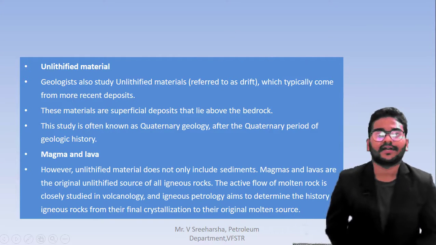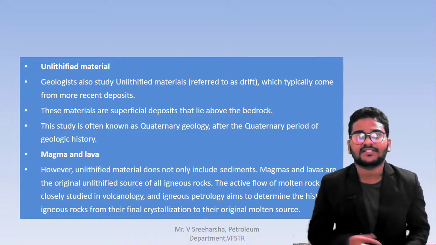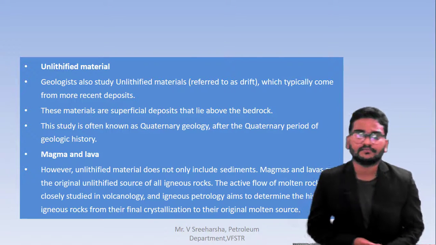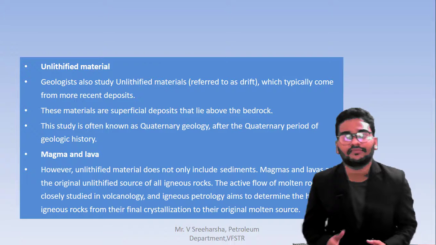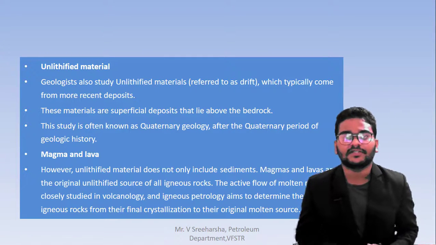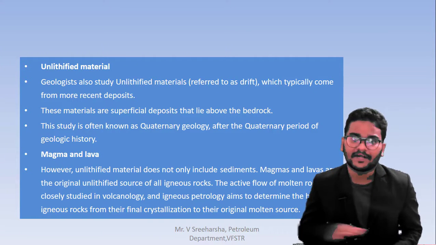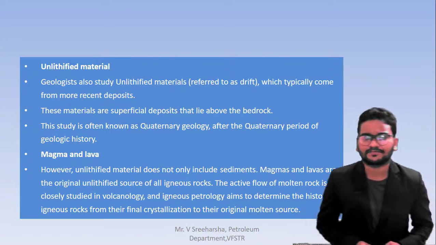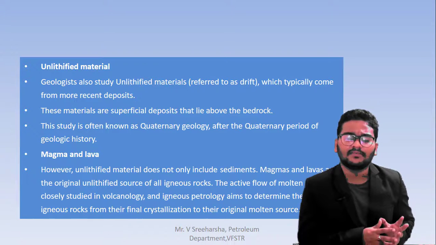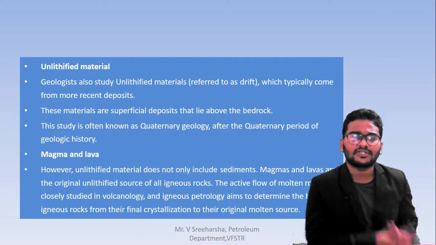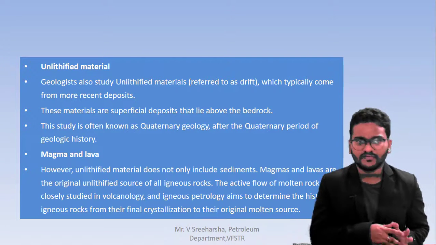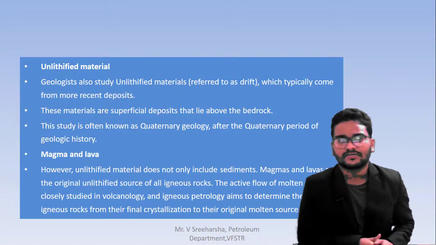Unconsolidated material is the matter other than rock which is present on the earth. It is formed because of the drifting of layers of small sand particles, everything which is deposited on the bedrock. This generally belongs to the quaternary time period of geology. If you go through the quaternary time period, we can understand about the unconsolidated material. We will discuss this one there.